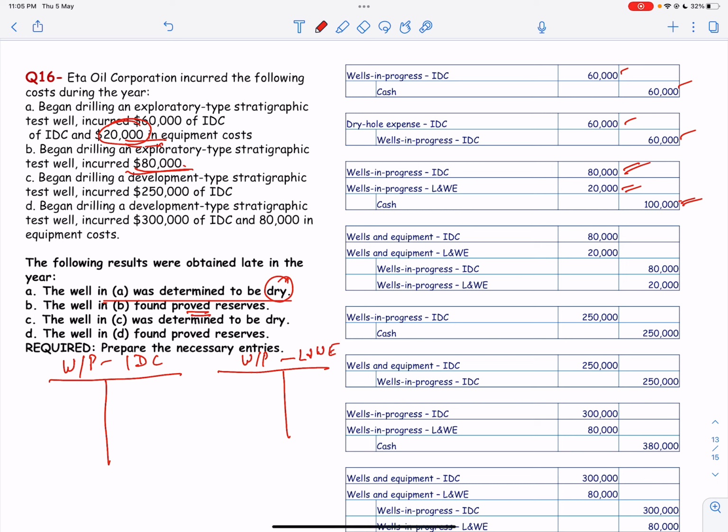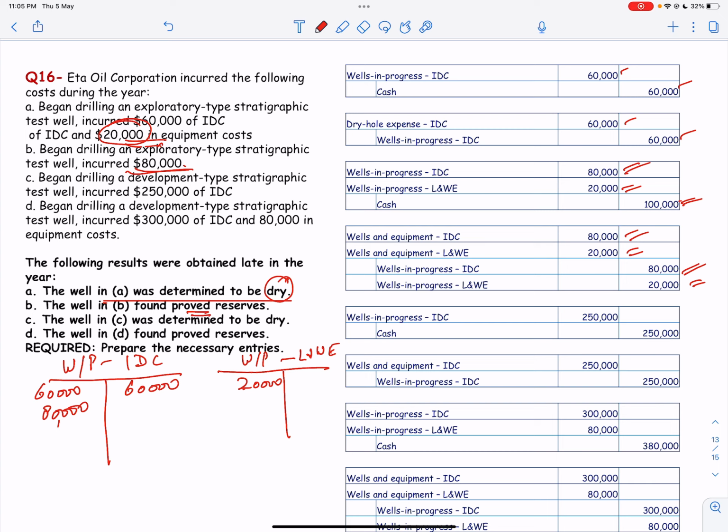Wells in progress for transaction A was 60,000, and then it is a dry hole, so again it is credited by 60. And then we have wells in progress for 80,000, so that is what has been recorded over here to close it. And then we have 20,000 for the equipment, so this has been transferred to wells and equipment intangible drilling cost and lease and well equipment.